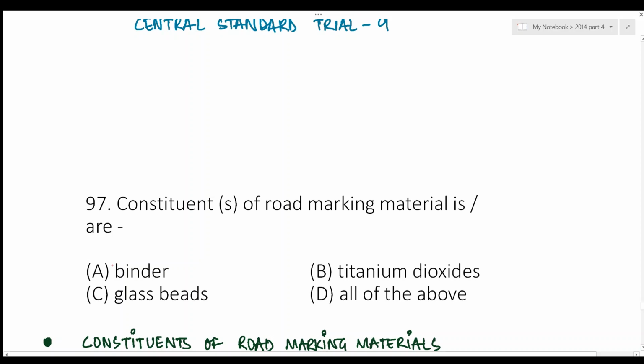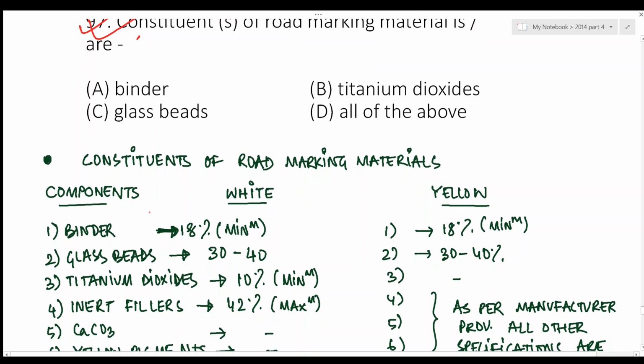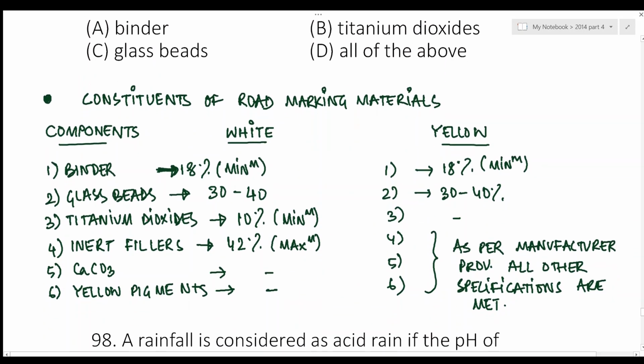Next question. Constituents of road marking materials. Now road marking materials are either white or yellow, right? And these are the components of the road marking materials. Binders are used, glass beads are used, titanium dioxides are used, inert fillers are used, calcium carbonate is used, and yellow pigments are used for yellow markings.